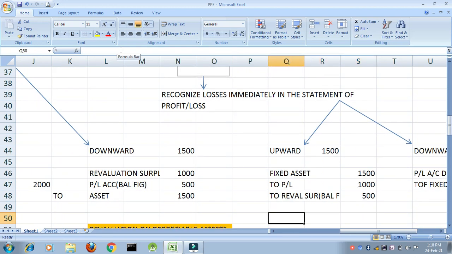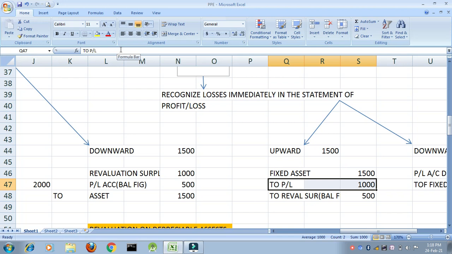Next year what I am doing? Revaluing it upwards. How am I revaluing it upwards? 1500. Okay, so what happens? Fixed asset will be debited by 1500 because I am increasing the value by 1500. But initially I have shown a loss of 1000. Can I show profit and loss, two separate things at the same time?